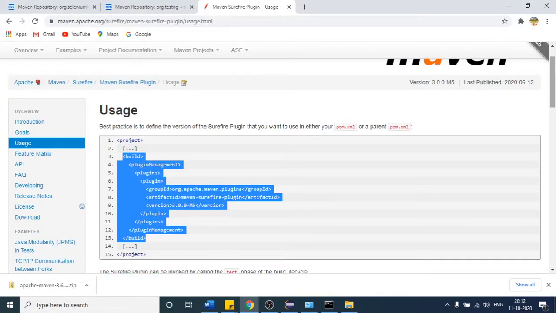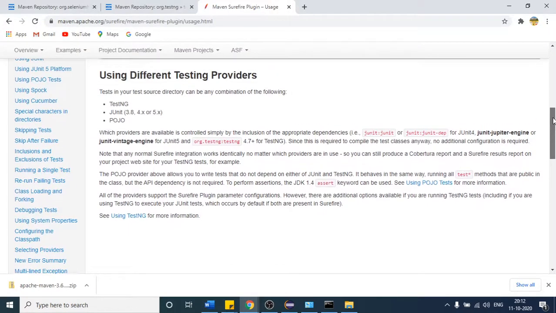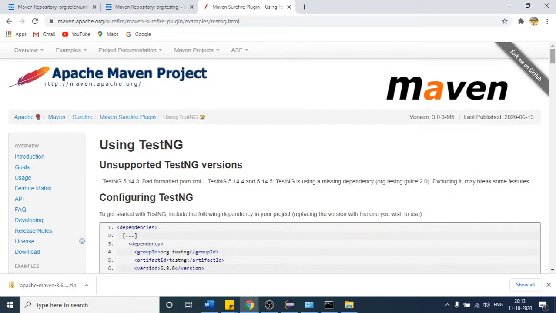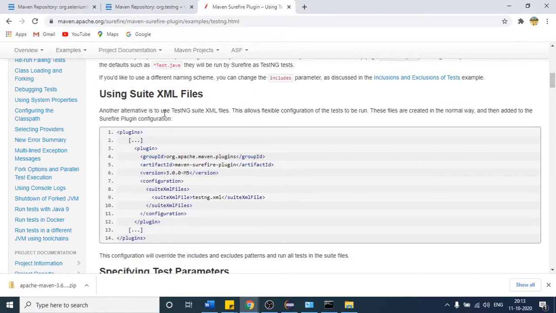Whatever things you want to learn, you can learn from here. I have also learned everything from here only. If you want to use testng, you can see they have provided using suite xml file. It is saying if you want to use testng xml file, then this is your plugin.